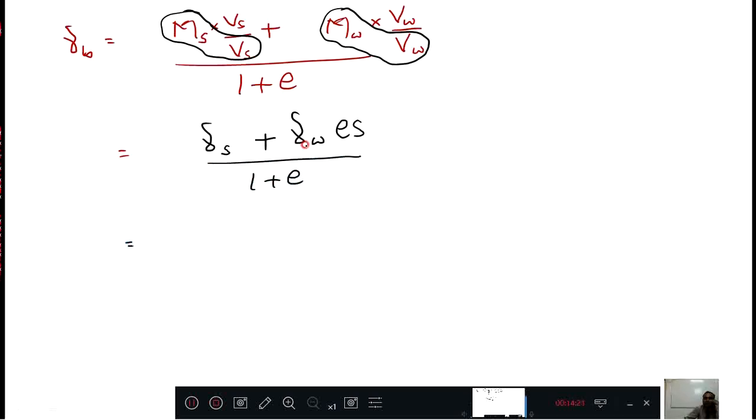Now what I do, I will take gamma w common. Usually you will take a common first, but in this expression I will take gamma w outside. Then what is left here? Gamma s by gamma w plus Es divided by 1 plus e. Now see, what is this gamma s by gamma w?